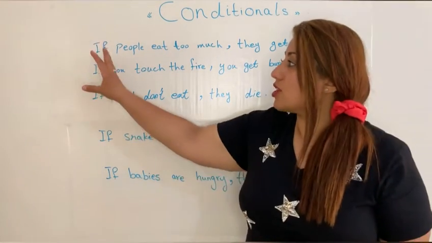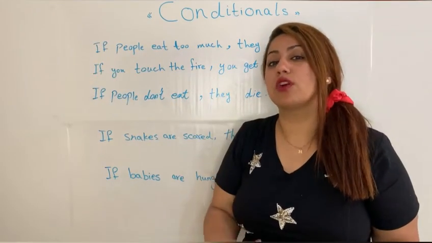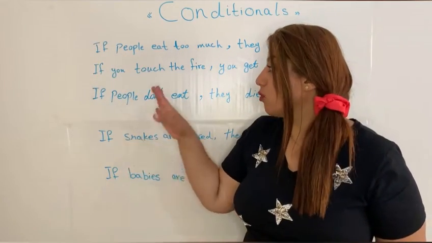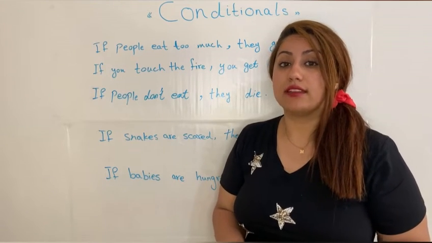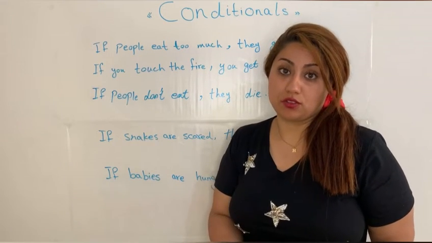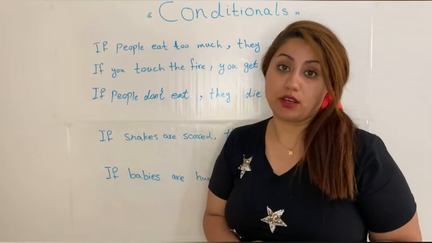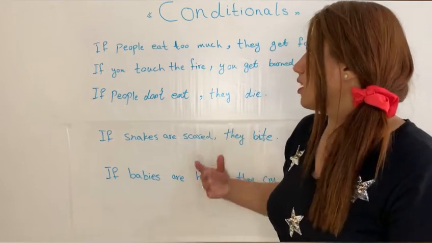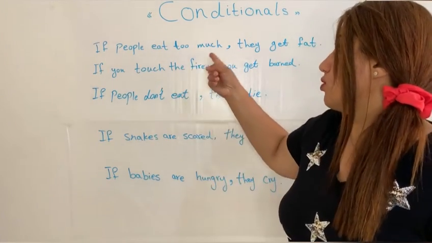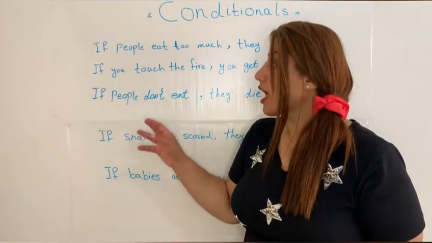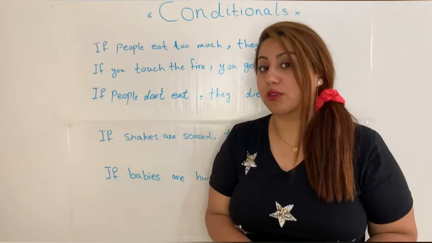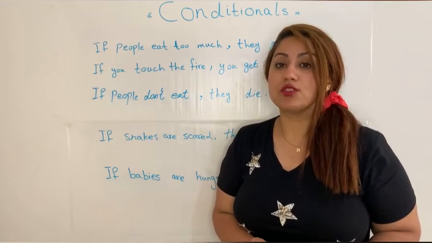We can change the place of if with the word when because we know that most of these sentences, or even all of them, are true and they happen and we are sure about the result. We are certain about the result. That happens, like when people eat too much, they get fat. This is a condition.